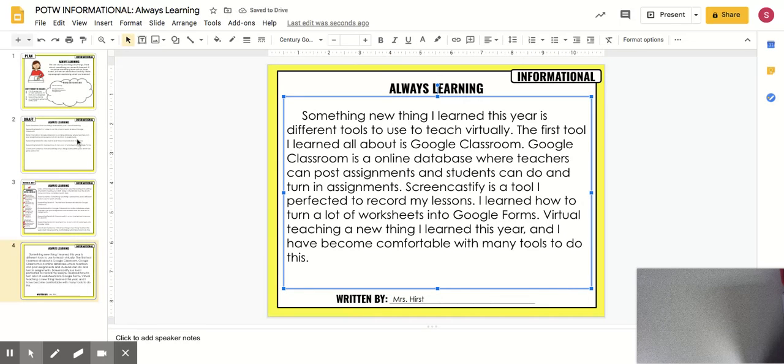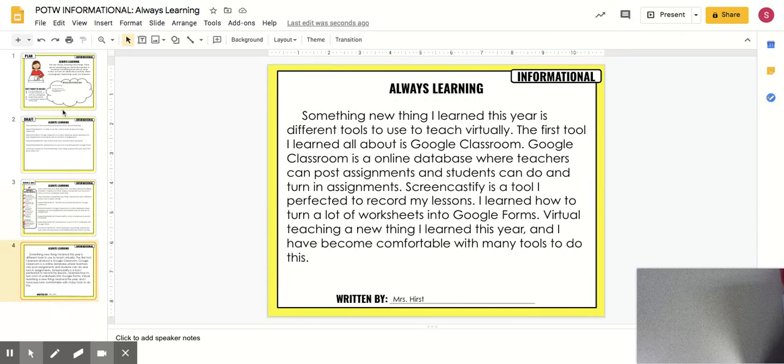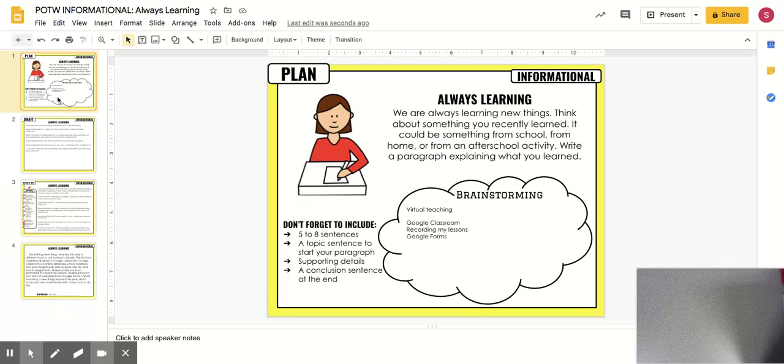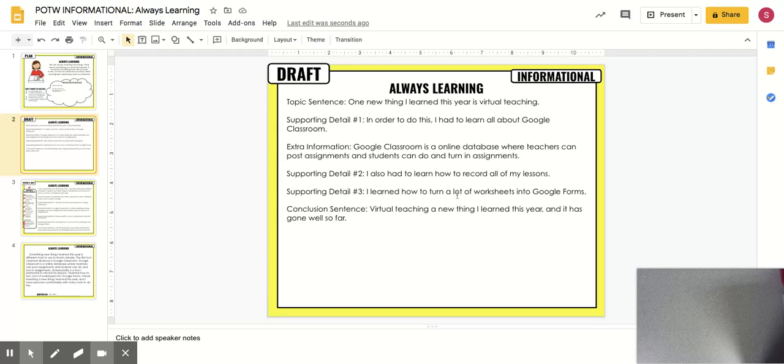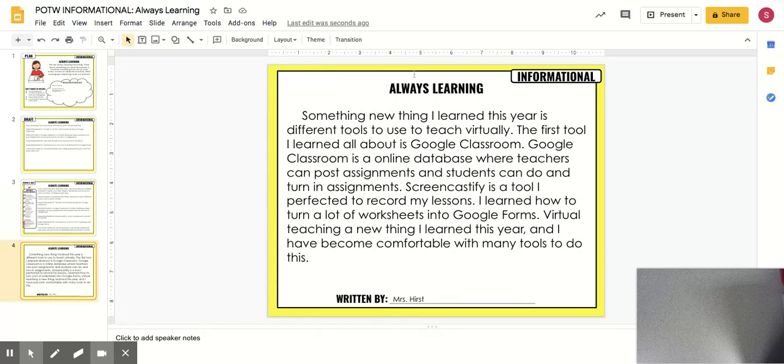Now, like I said, this is going to be due a week from when you're assigned it. So that means that you don't have to sit down and do all this right now in one day. You could if you wanted to and get it done, turn it in. But what's nice is you could spend a day brainstorming and then come back. And then the next day, maybe do your rough draft. And then the next day, check over your rough draft, change things that you need. And then maybe by the Wednesday of the following week, you edit this and you copy it in and you're ready to turn in your final draft.